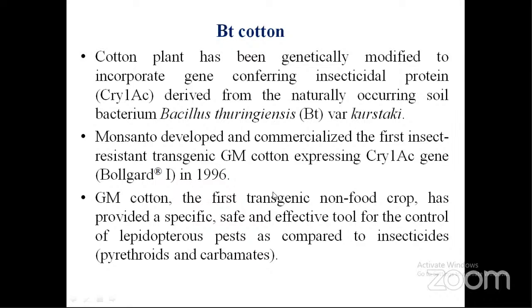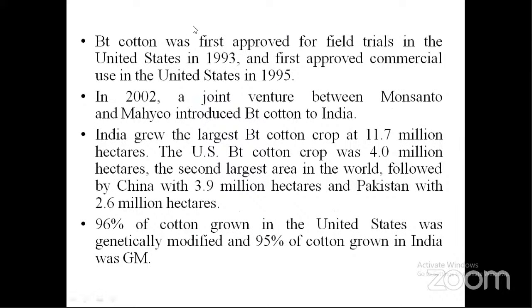Genetically modified cotton is the first transgenic non-food crop. It has provided a specific, safe, and effective tool for the control of Lepidoptera pests. BT cotton was first approved for field trials in the year 1993, and for commercial use it was approved in the year 1995. In India, it was introduced in the year 2002, by a joint venture between Monsanto company and Mahyco company.